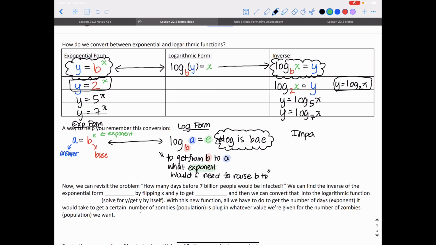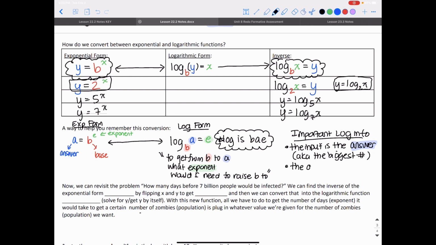And some important information on logarithms that you should remember. The input is the answer. That's what you're inputting into the logarithm. If you can't remember that, that answer is always going to be the biggest number. That's what you're plugging into the logarithm.